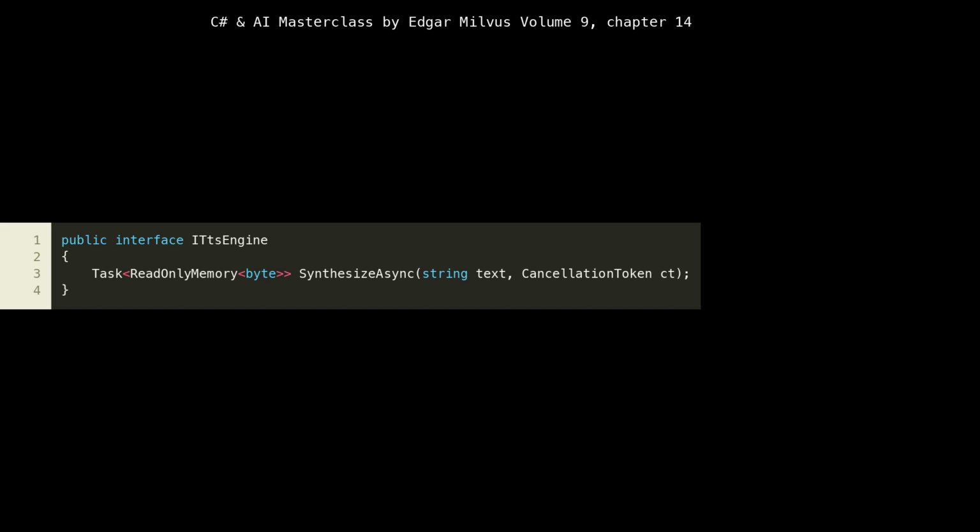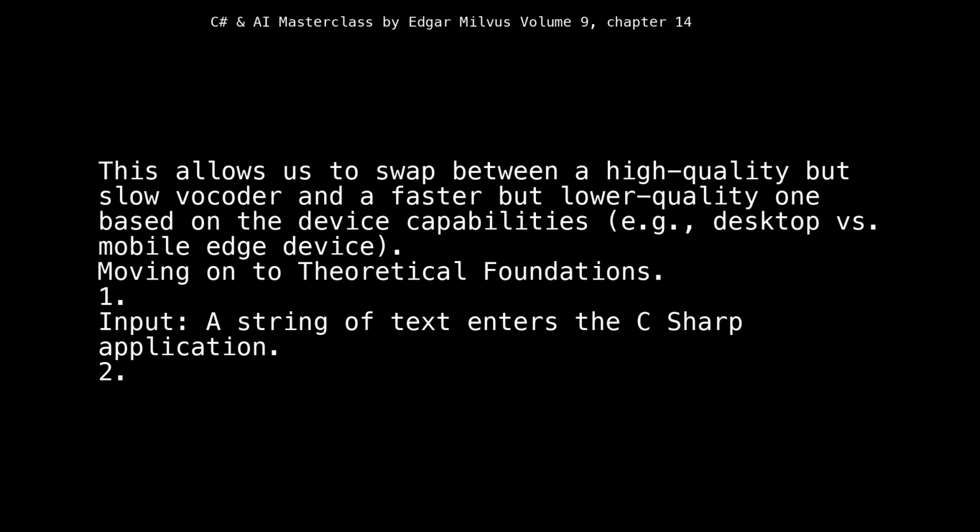By defining ITTSEngine, we're saying that any component responsible for text-to-speech, TTS, synthesis in our application must provide a specific method to perform that task. This allows us to swap out different TTS implementations, e.g., one based on ONNX, another using a cloud API, without changing the core logic of the components that use the TTS engine. This is a prime example of the dependency inversion principle, a cornerstone of SOLID design, promoting loose coupling. This allows us to swap between a high-quality but slow vocoder and a faster but lower-quality one based on the device capabilities, e.g., desktop versus mobile edge device.